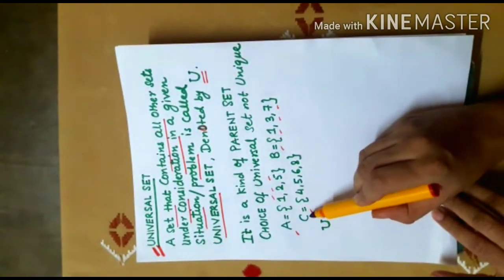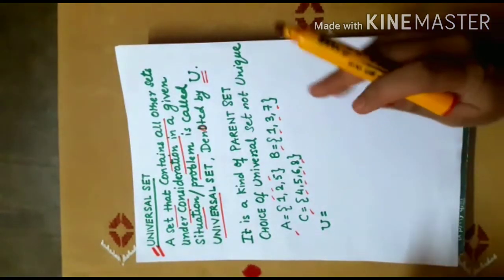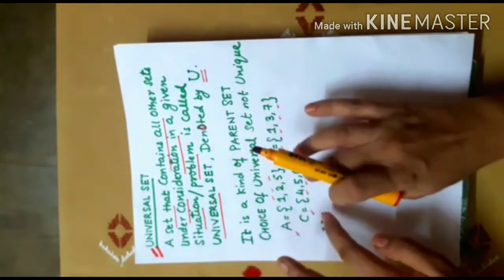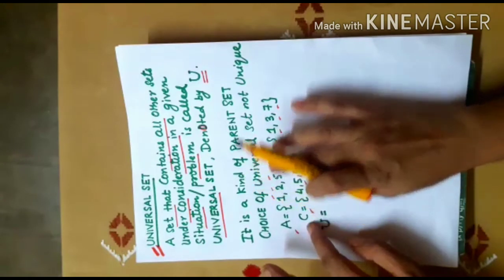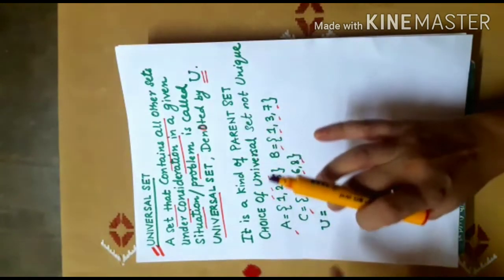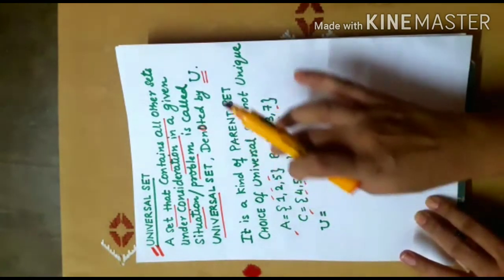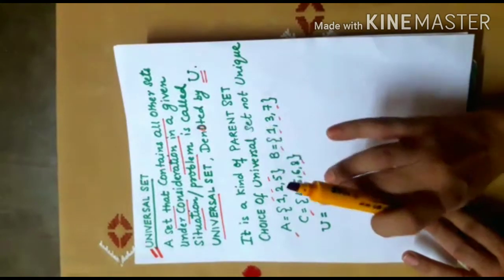And elements in the set C are 4, 5, 6, 8. In this particular situation, I'm dealing with these three sets. Now for these three sets, universal set will be the set which will contain all these three sets. That means